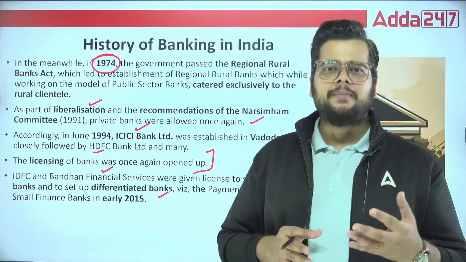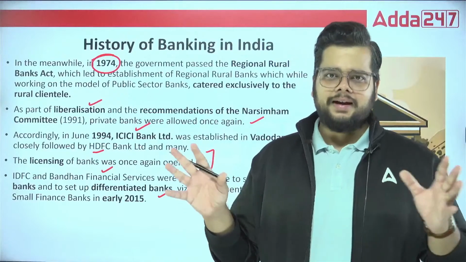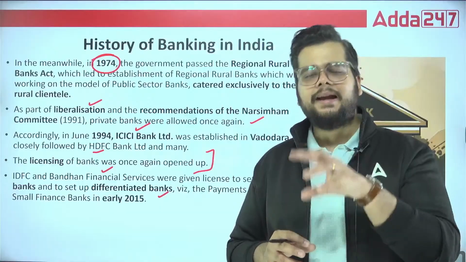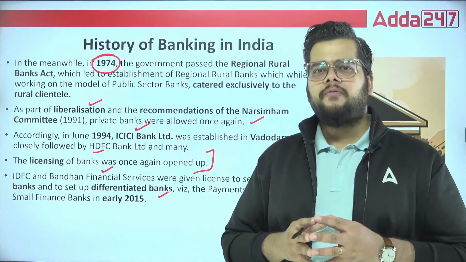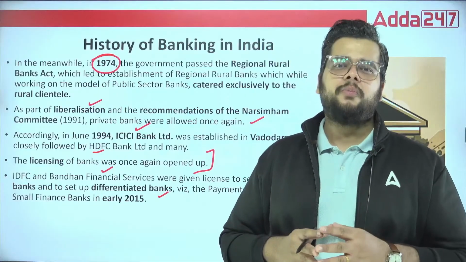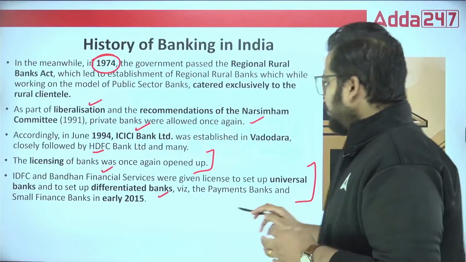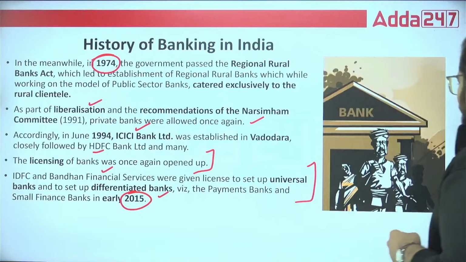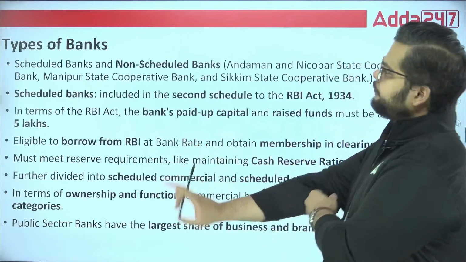Like the payments bank, which is to provide payments. That is the deposit. No credit will be disbursed. Likewise, in the local area banks, local credit will be ensured. Along with that, small finance banks also perform a specific role, to provide rural credit for the weaker sections. So when we talk about the timeline, it was in 2015 when the differentiated banks were established, that is payment banks and small finance banks.